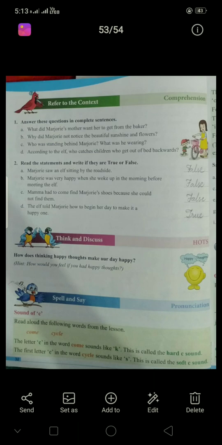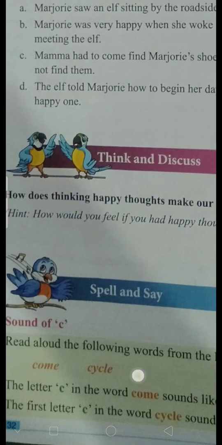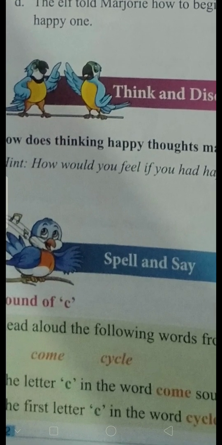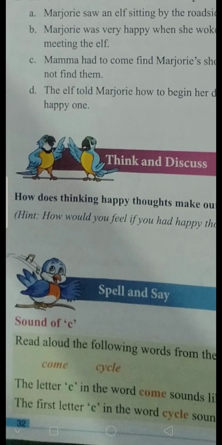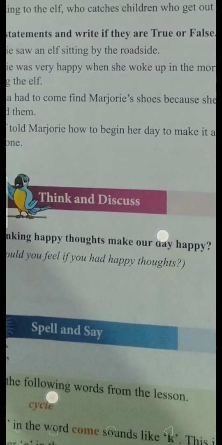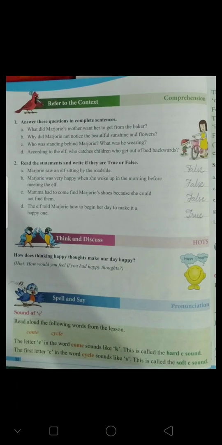Hi children, today we are going to learn about the sound of C. Read aloud the following words from the lesson: come and cycle. Two words are given there. The letter C in the word come sounds like K. This is called the hard C sound. And the first letter C in the word cycle sounds like S. This is called the soft C sound.